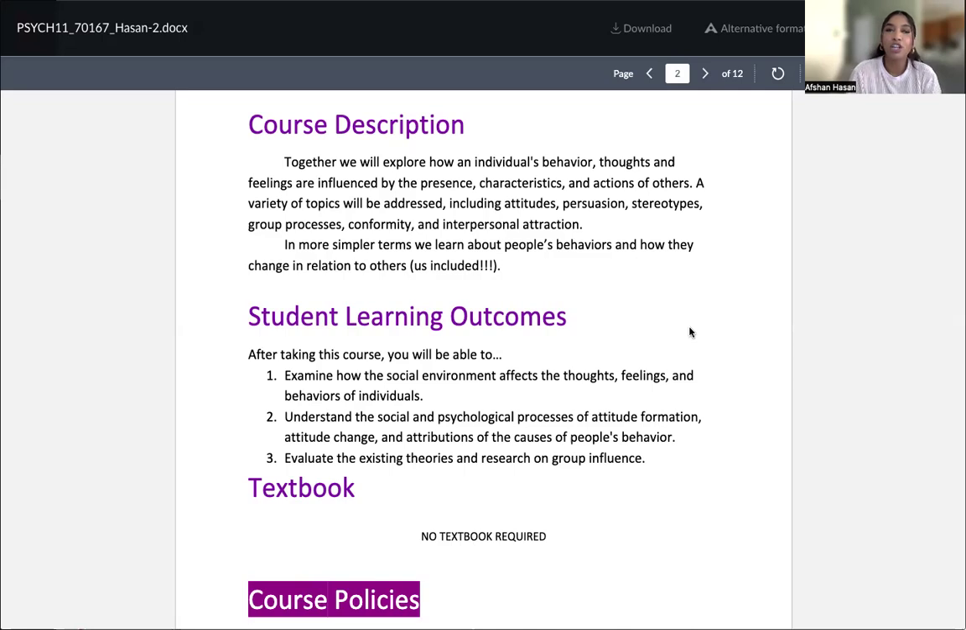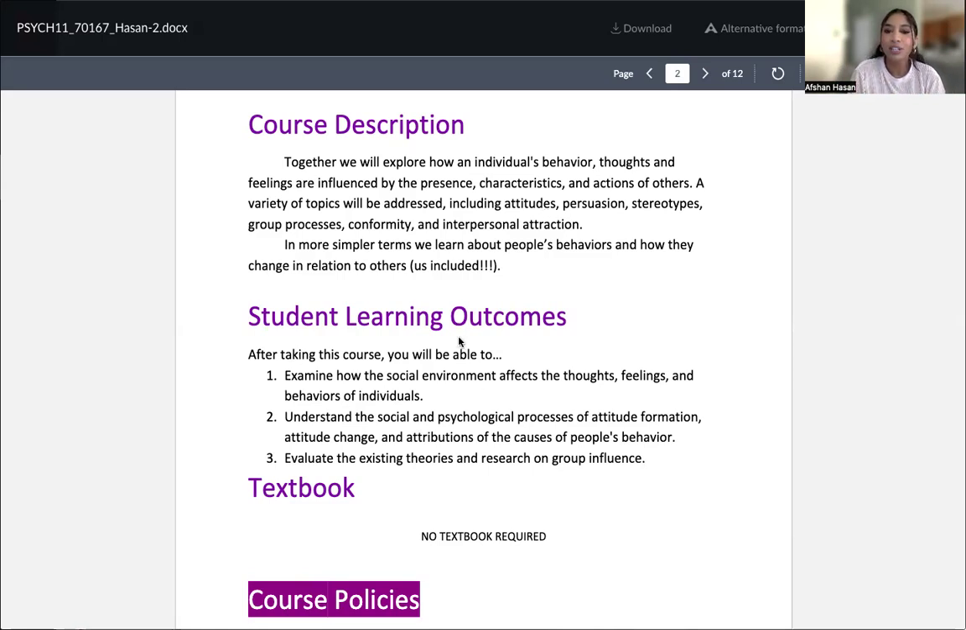So you will be learning a lot about people's behaviors, thoughts, feelings, and how they're influenced by other people. That's the whole point of social psychology, right? Like, how do your own thoughts and feelings change based off of how other people are there, right? So that's basically what you're going to be learning. We're going to address topics such as, you can see right here, attitudes towards people's persuasion, stereotypes, group processes, conformity, interpersonal attraction, and a lot more than that.